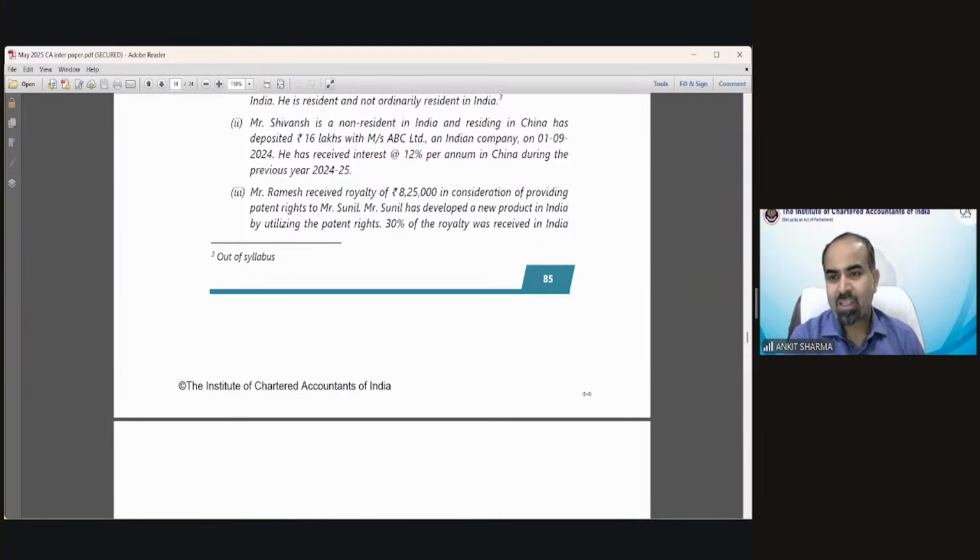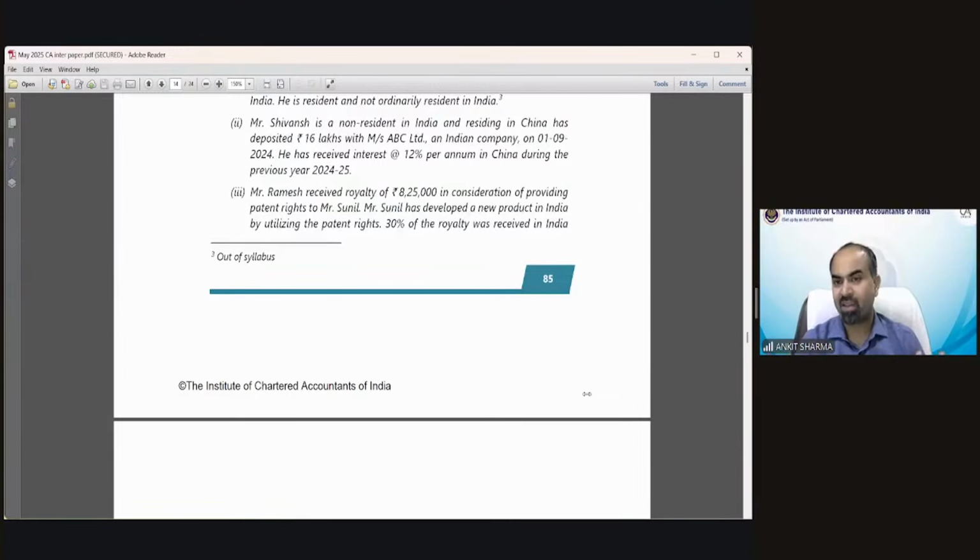Vilika is saying taxable as the business is developed in India by a non-resident and paid to a non-resident. Okay, I understood. Anyone else? Ishan is saying in case of Sunil, full taxable as arising in India. But Sunil is the payer. We are talking about from the point of view of Ramesh. Why in case of Sunil?